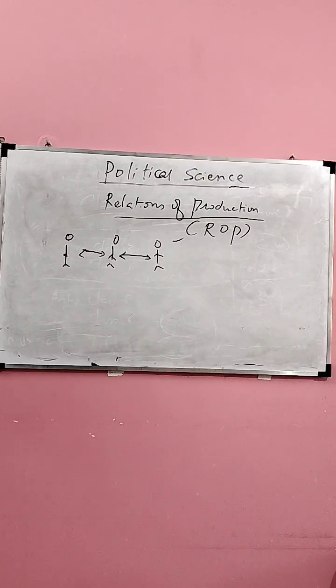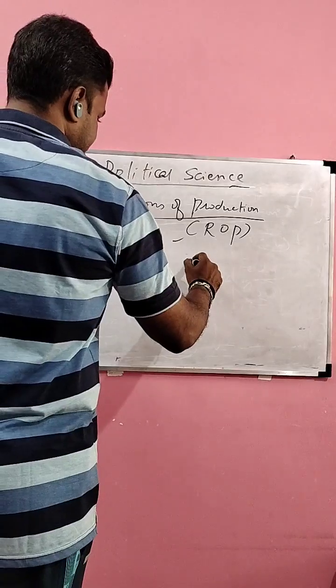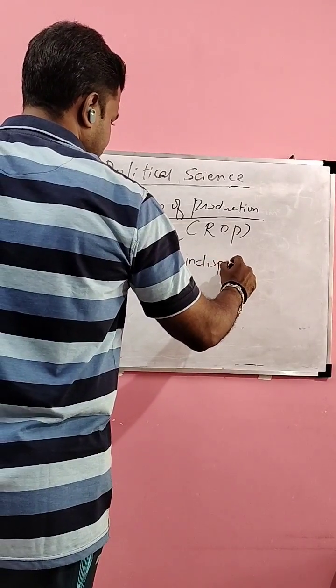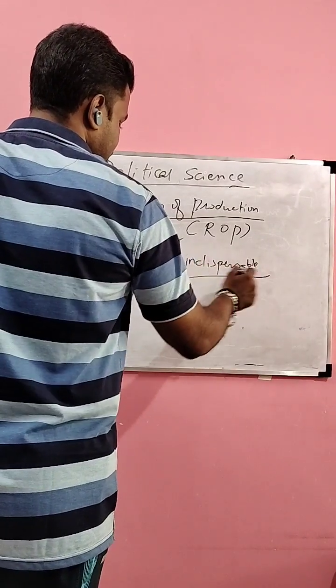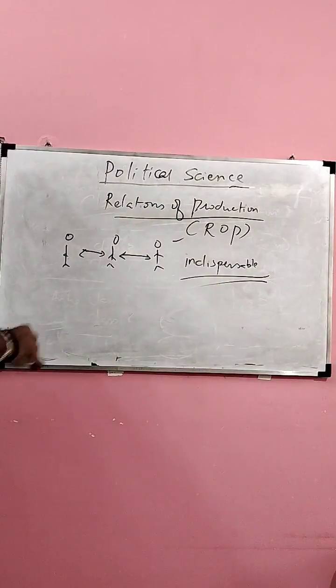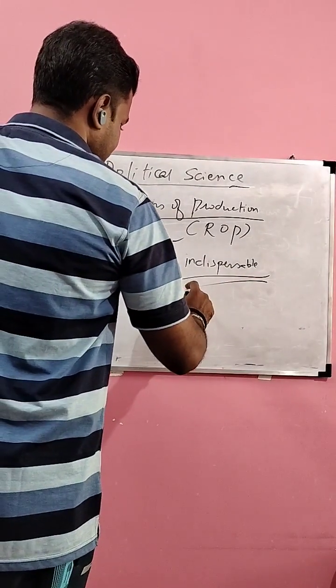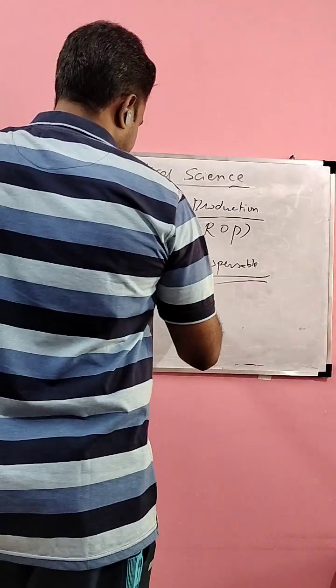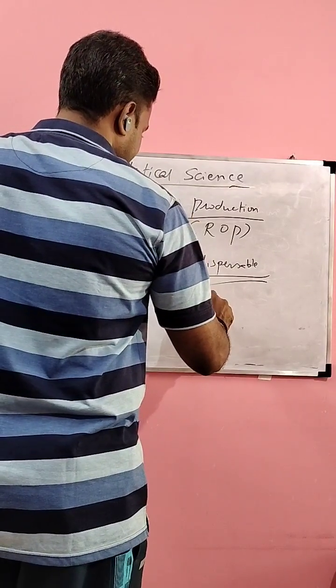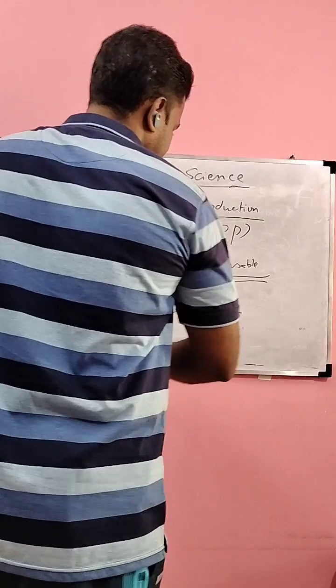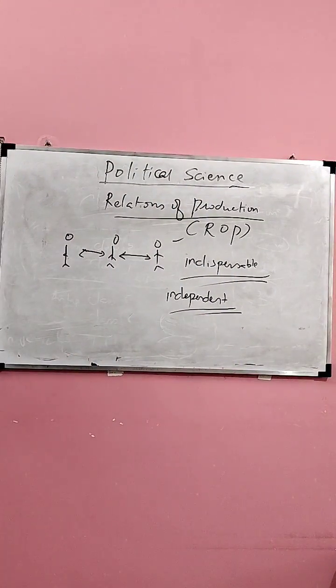So this relationship is indispensable. Indispensable means you cannot do away with it. It is very important. At the same time, it is independent of their will. They don't decide. So this is called ROP.